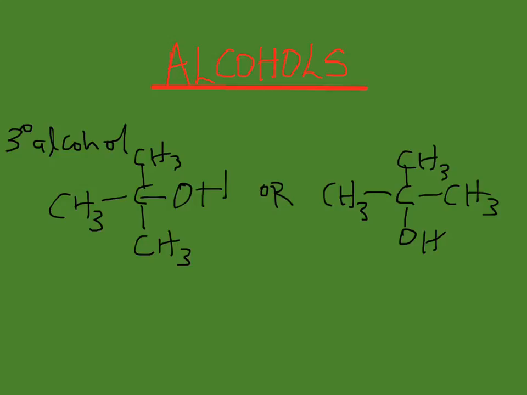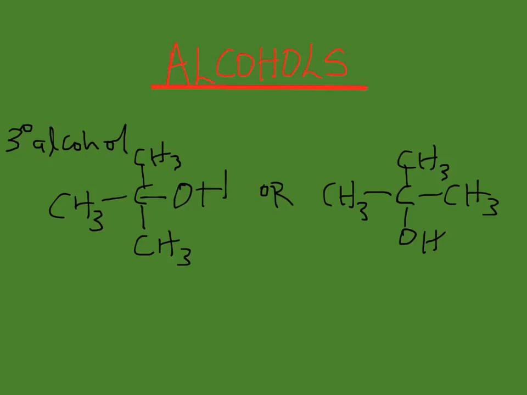The name of this compound is 2-methylpropan-2-ol, or 2,2-dimethylethanol.